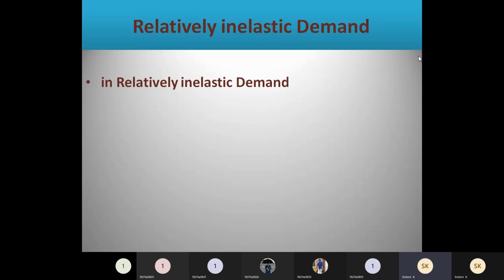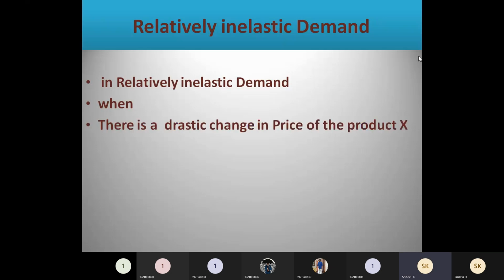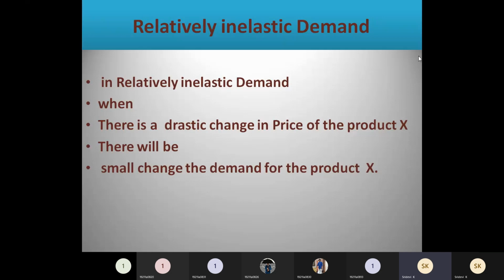So relatively inelastic demand means here demand will be changing less, whereas price will be changing more. So when there is a drastic change in the price, that will not affect the demand much. So there will be a small change in the demand for the product. So because there is a small change in the demand, keeping only the demand into consideration, you represent these EP values. Because there is a small change in demand, EP will be less than 1.